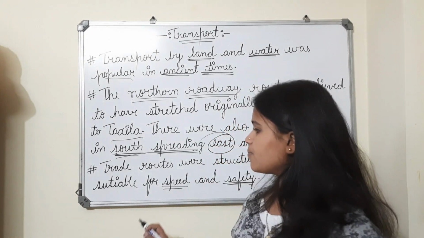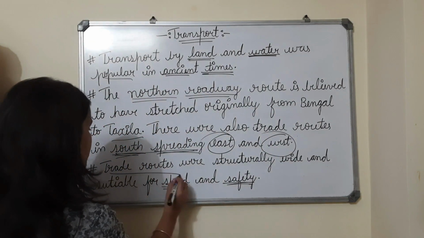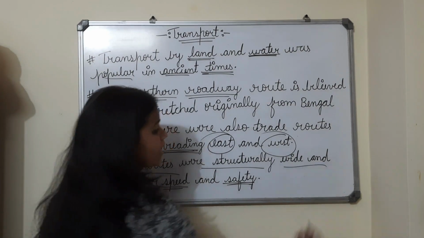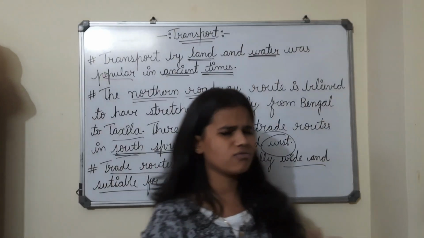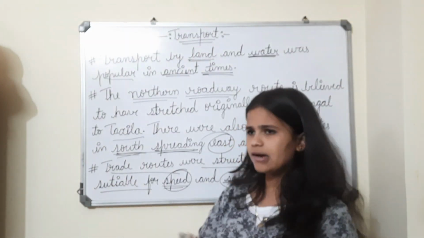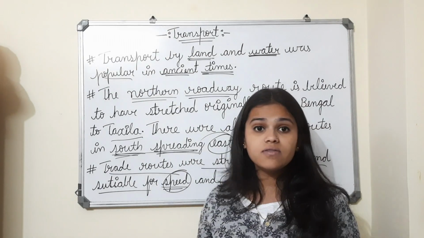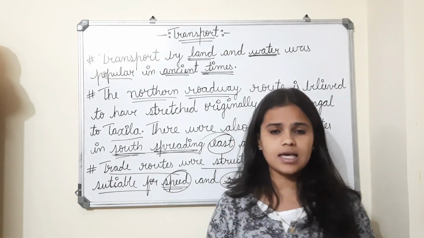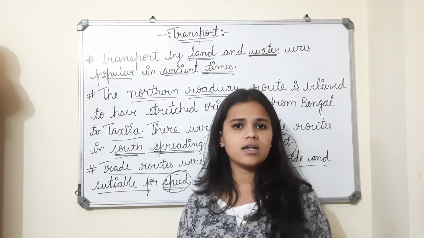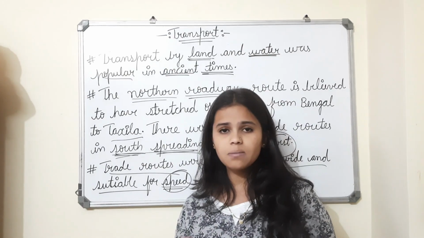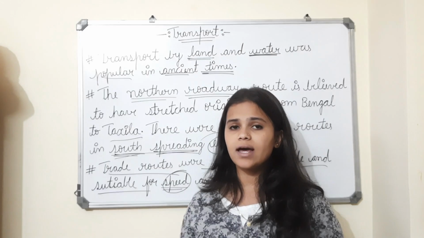Okay, so the last third point is that trade routes were structurally wide and suitable for speed and safety. Why were these trade routes so wide, suitable for speed and safety? See, as I said, transport is nothing but how you trade from one place to another, maybe for a city, maybe for another country.